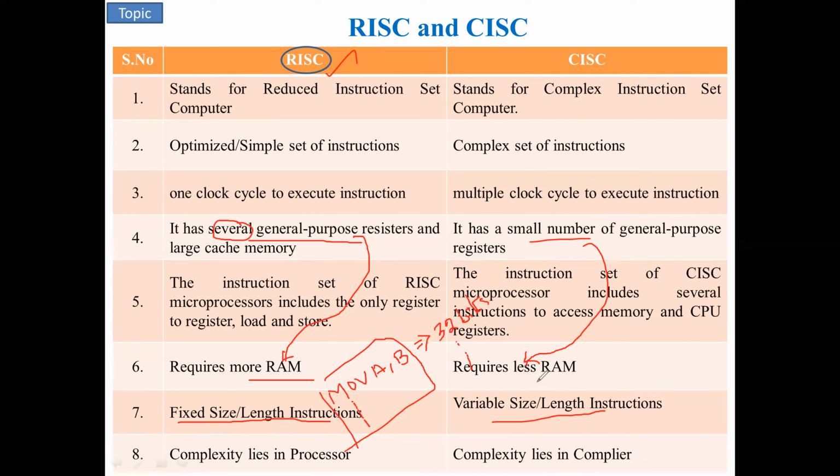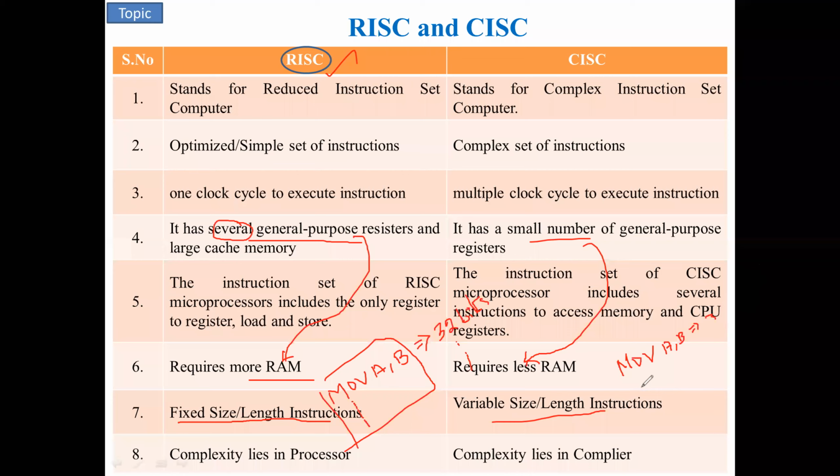Whereas here it is variable length, in the sense that we have, for example, MOV A, B, which has 32 bits.